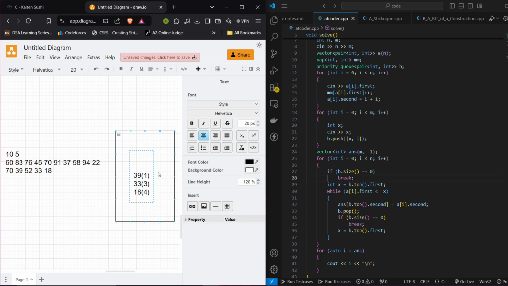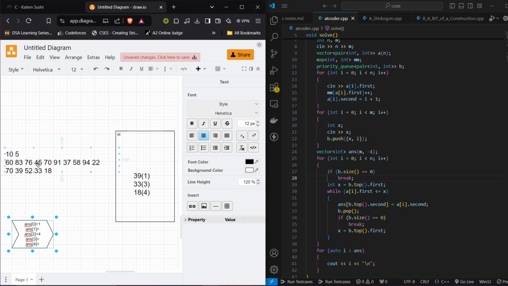So instead, what I can do is add one value here. Let's say answer of 0 was 1. Now I removed answer of 0, 1, 2. Answer of 2 got to 4. Now I have answer of 1 left, answer of 3, and then answer of 4. Okay, now let's take 39.